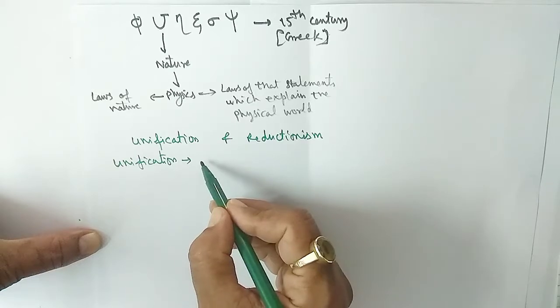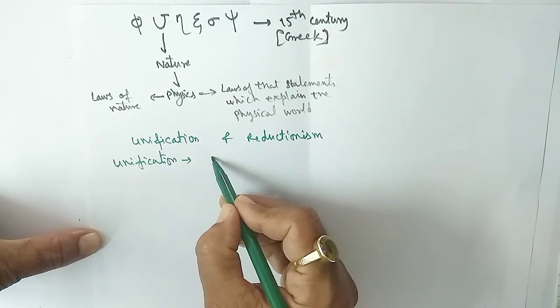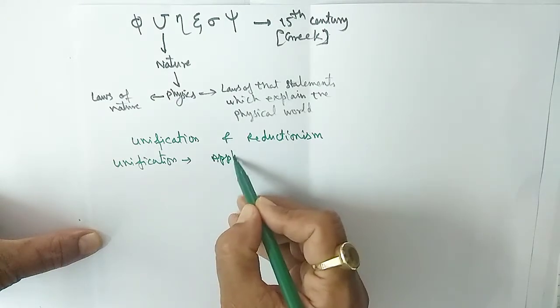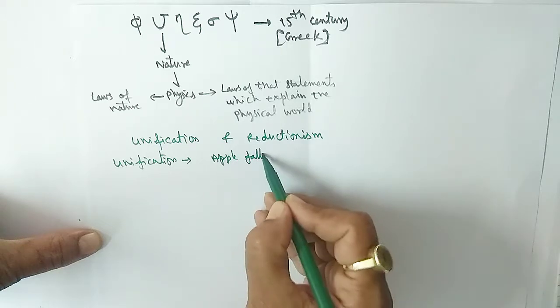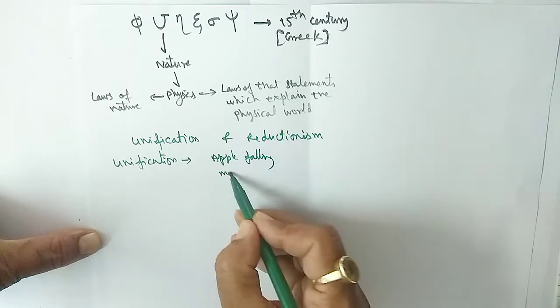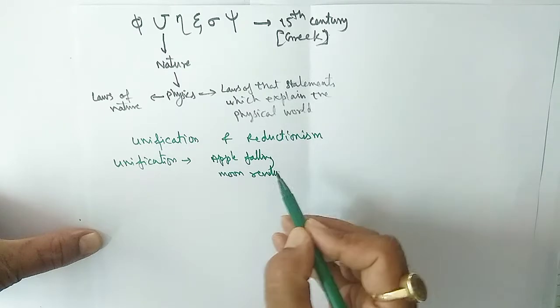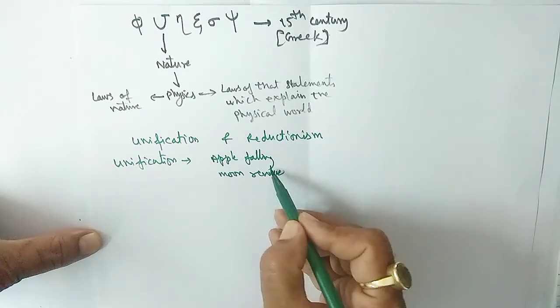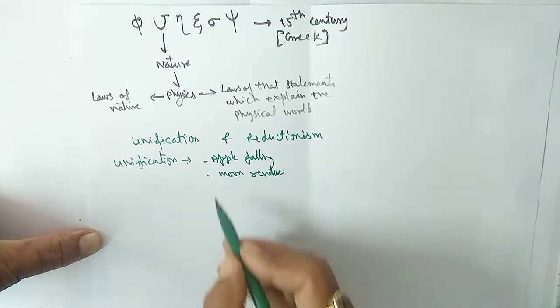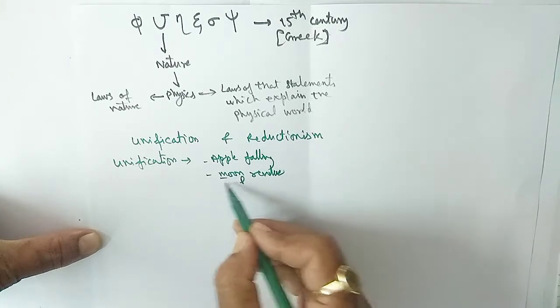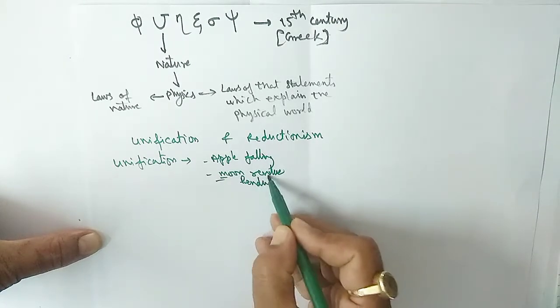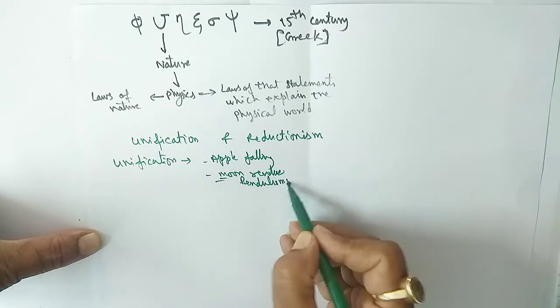Suppose I'm taking some examples: falling of the apple, moon revolving around the earth, or a pendulum swinging.